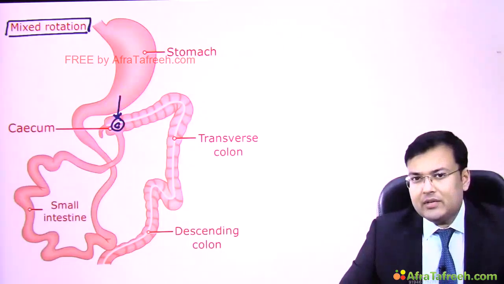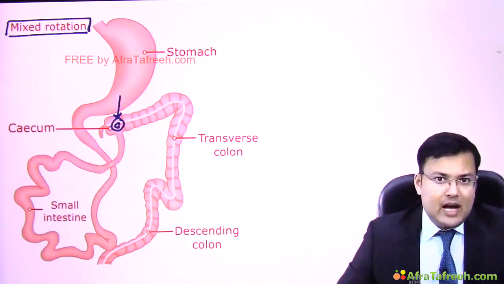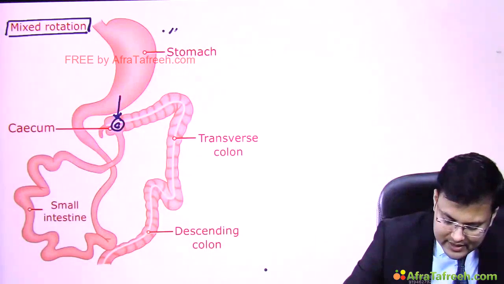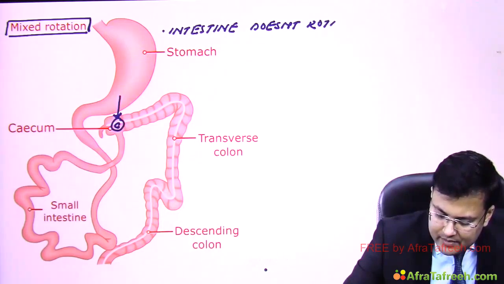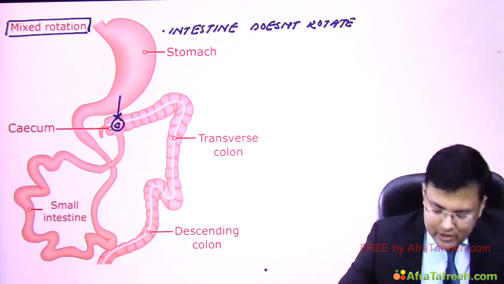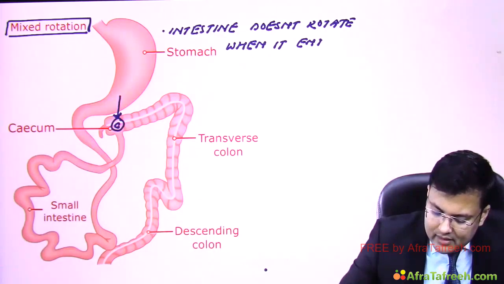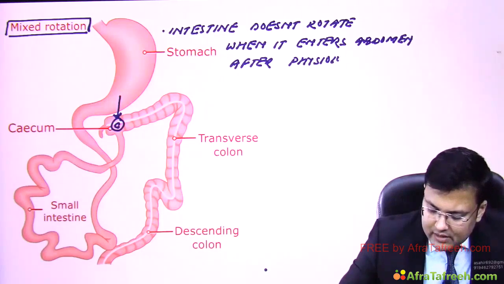What's the problem here? In mixed rotation, the intestine doesn't rotate when it enters the abdomen after physiological hernia.